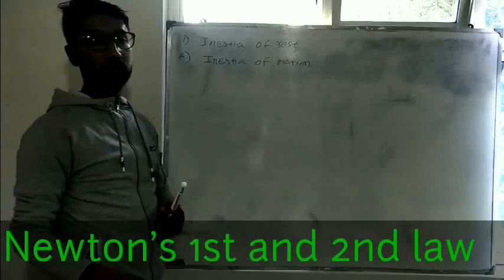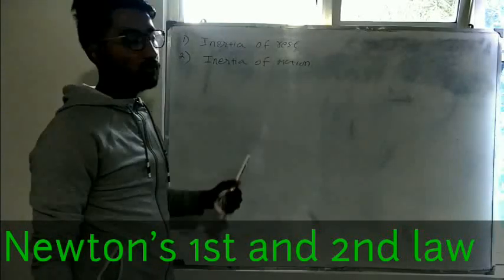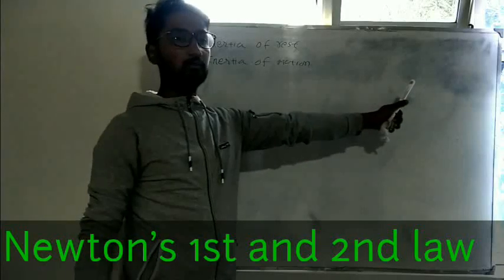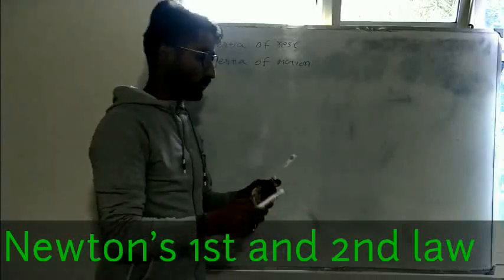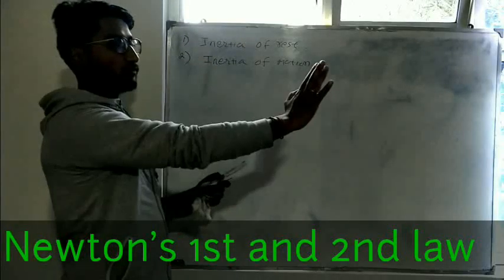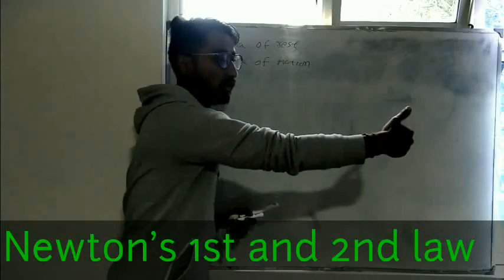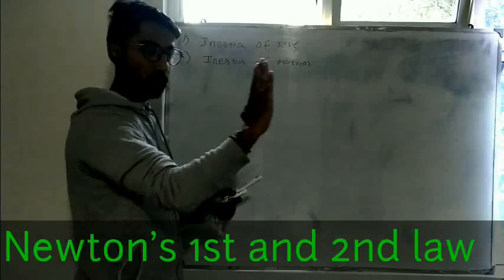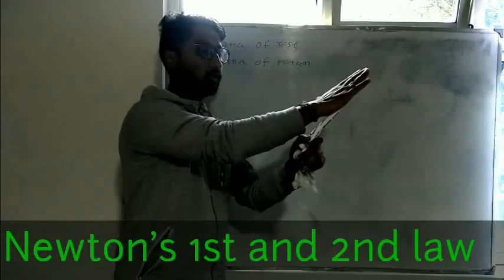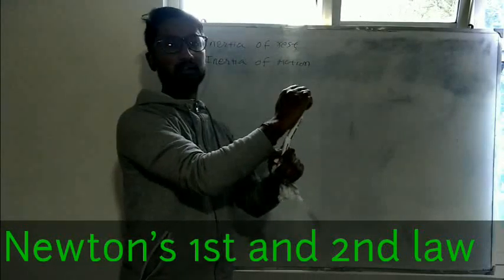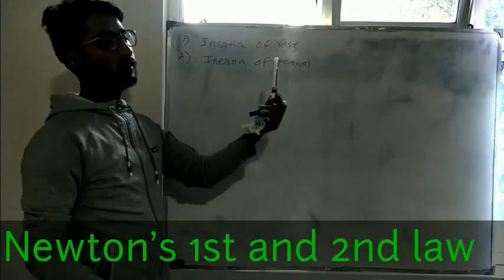Next is inertia of motion. Inertia of motion means if a body is in the state of motion, it tries to be in motion continuously. For example, if you are running very fast and you try to stop suddenly, you'll feel that you are moving a little bit forward. You cannot stop at once if you are moving with very high speed.